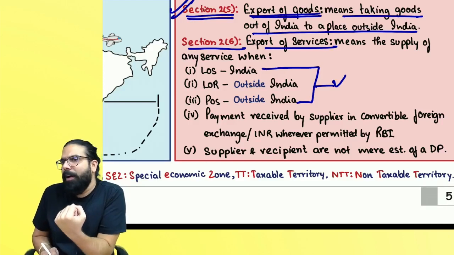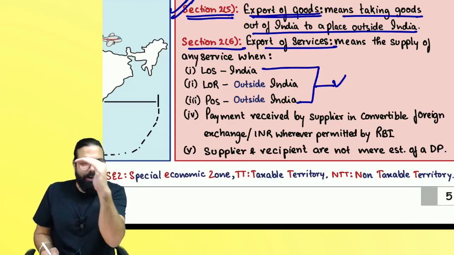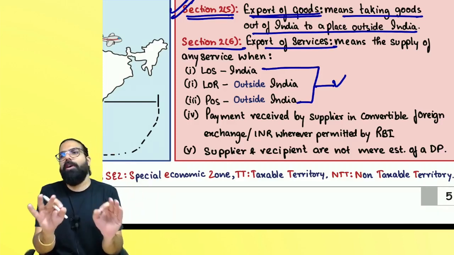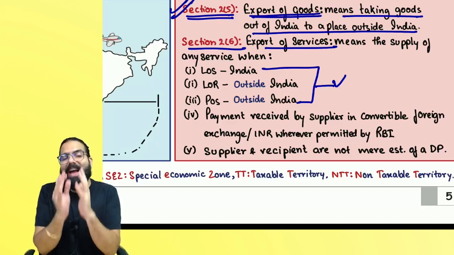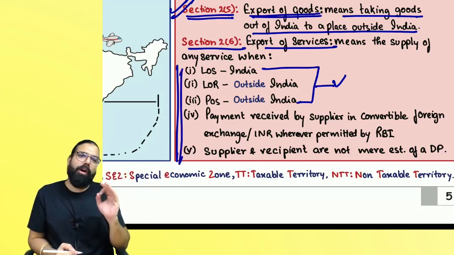And in case of Nepal and Bhutan, wherever permitted by the RBI, INR also can be received, and we both are not mere establishments of a distinct person. Means we should be actually different persons. Only then will it become an export of service.